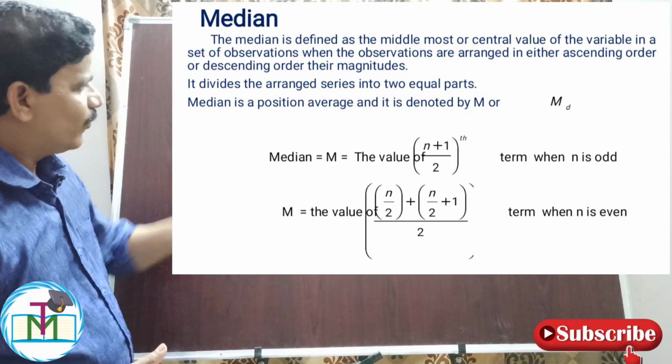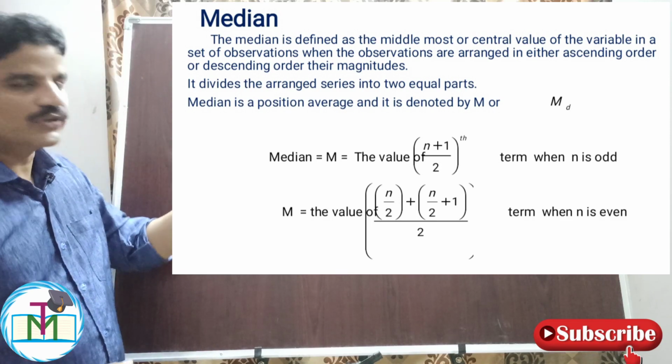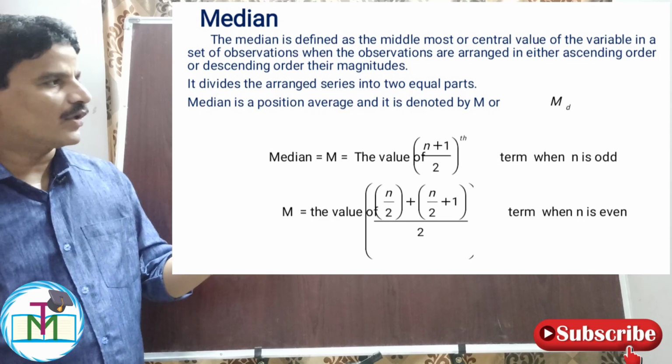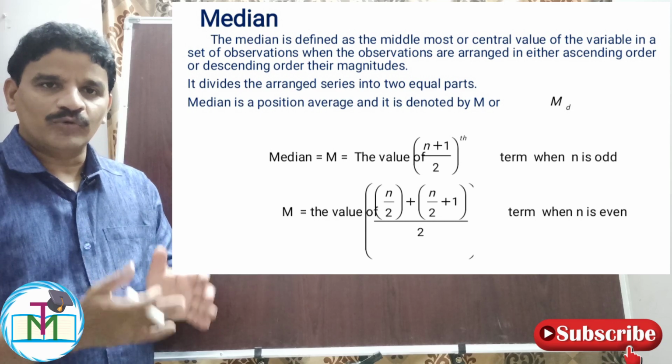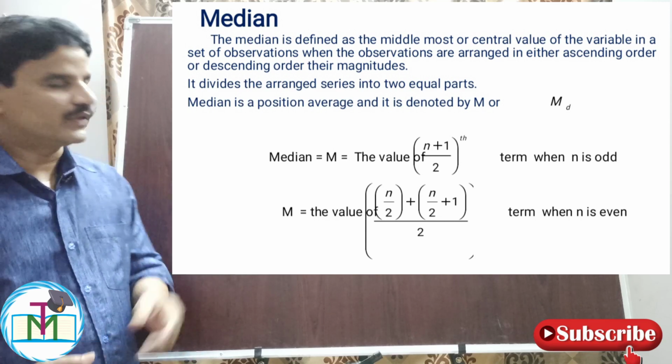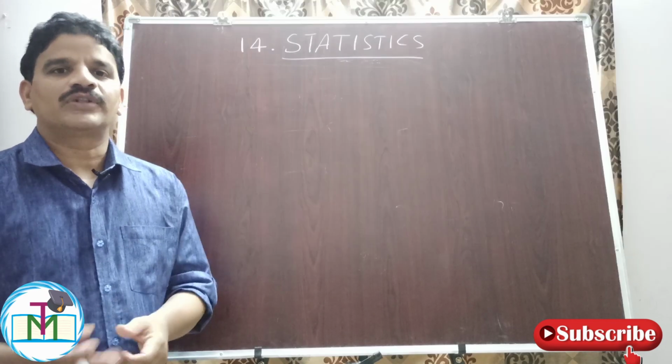Then median is equal to the value of the (n plus 1) by 2th term when n is odd. When n is even, median is equal to the average of the terms n by 2 and n by 2 plus 1, that is, n by 2 plus (n by 2 plus 1) divided by 2th term.